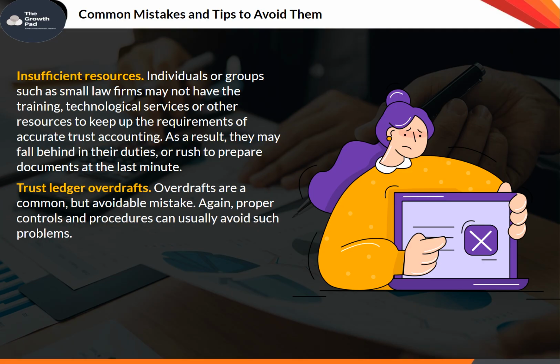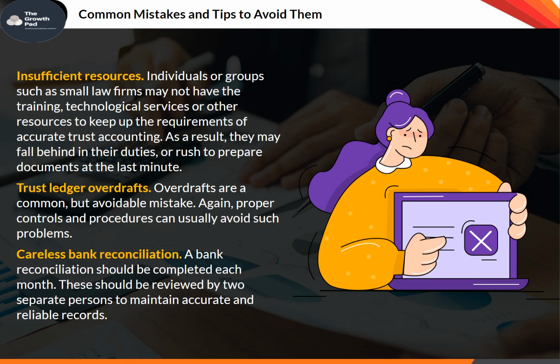Trust ledger overdrafts. Overdrafts are a common but avoidable mistake. Again, proper controls and procedures can usually avoid such problems. Careless bank reconciliation. A bank reconciliation should be completed each month. These should be reviewed by two separate persons to maintain accurate and reliable records.